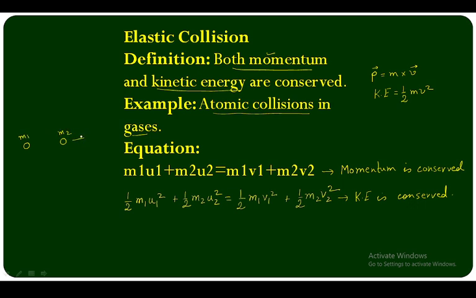Suppose the initial velocity of m1 is u1 and the initial velocity of m2 is u2. After collision, the velocity of m1 changes to v1, and the final velocity of m2 is changed to v2.